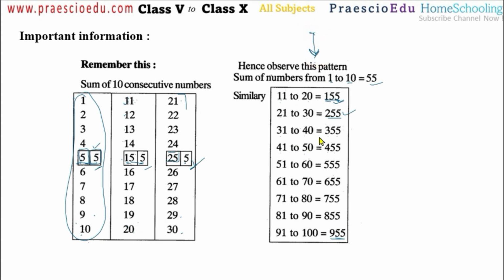Sometimes questions ask about this. For example, suppose the additions of all the numbers from 61 to 70. We have to remember that 61 to 70 has 65 in the middle, and then we keep 5 here. So 655. Likewise we can give quick answers.